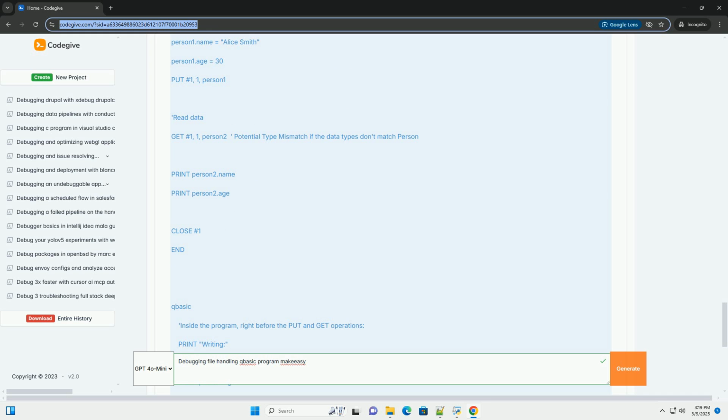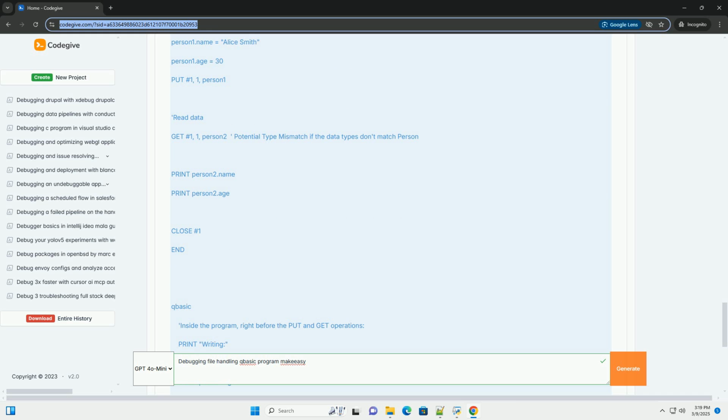2. Common file handling errors and their causes. Knowing the common pitfalls is half the battle in debugging. File not found, error 53. Cause. The specified file doesn't exist at the provided path. Solutions. Verify the file path is correct, case sensitive on some systems. Ensure the file actually exists in the specified location. If the file should be created, use the output or append mode. Check for typos in the file name.